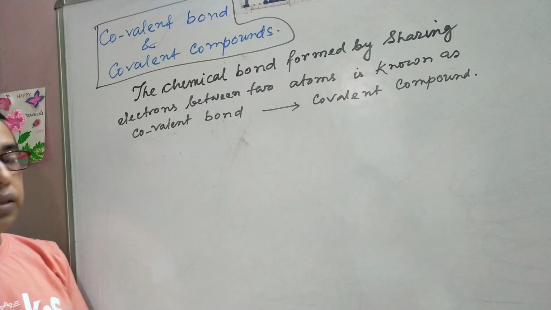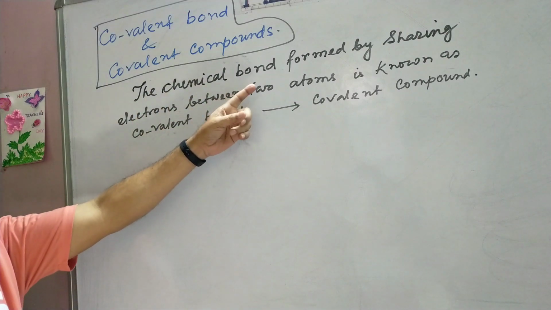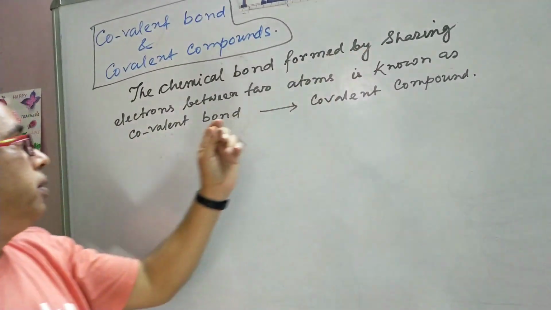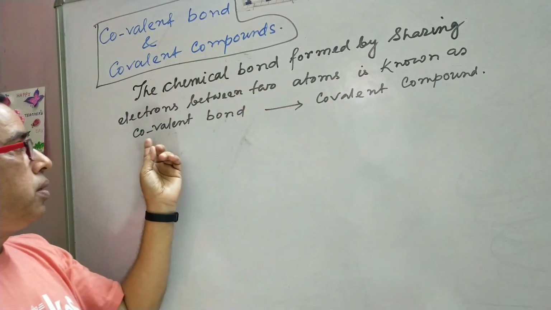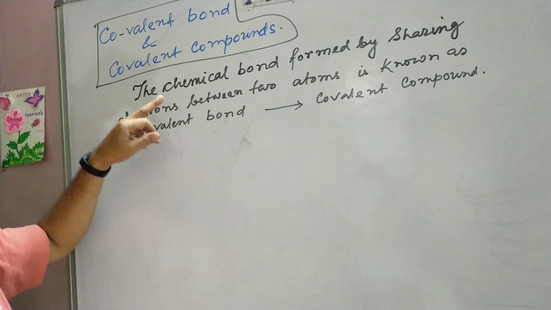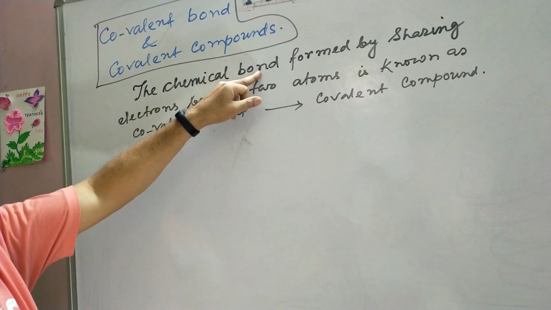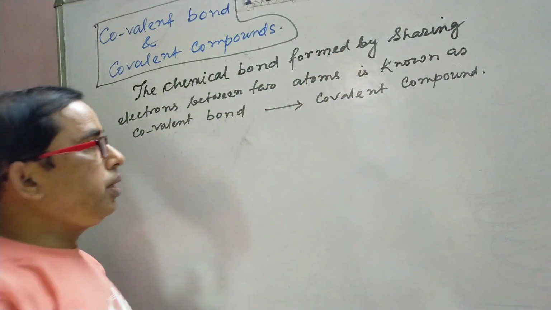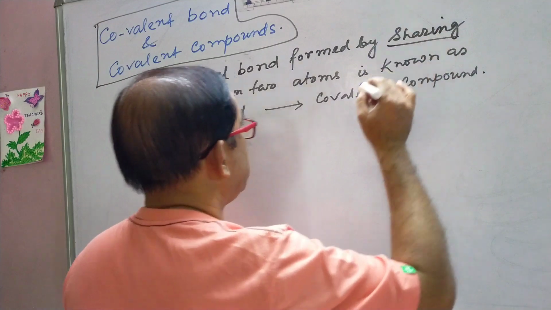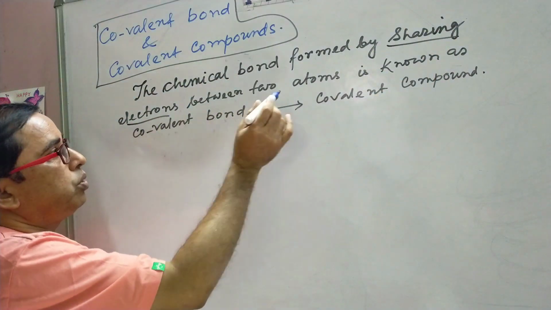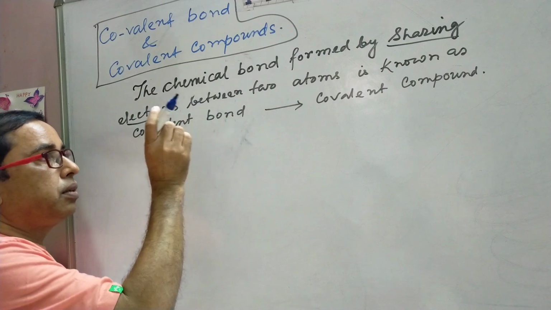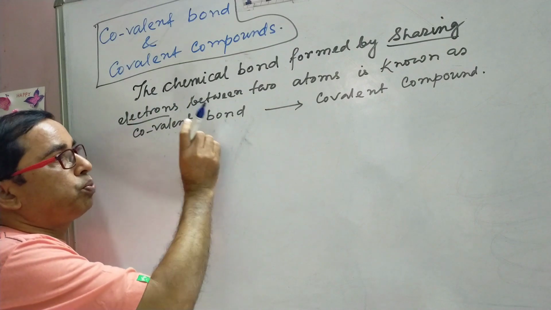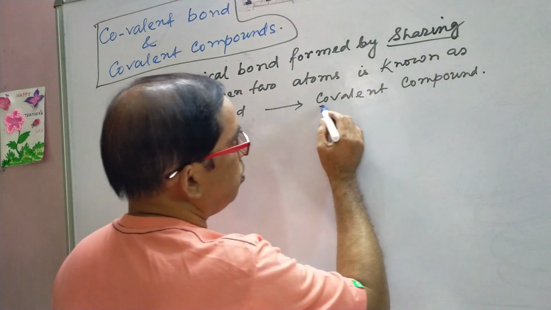The definition is like this: the chemical bond formed by sharing electrons between 2 atoms is known as covalent bond, and the compound so formed is known as covalent compound.